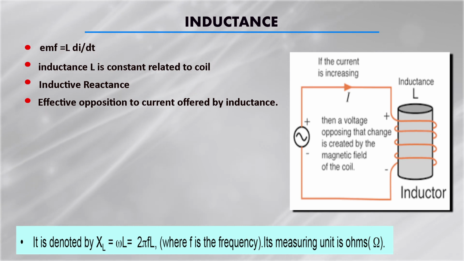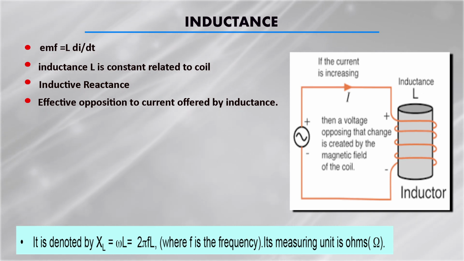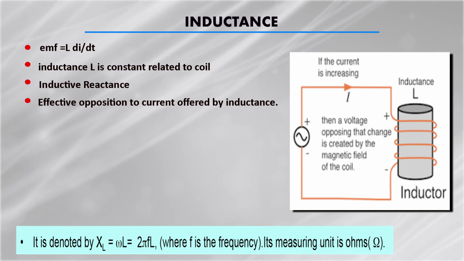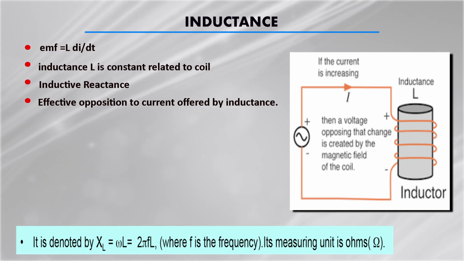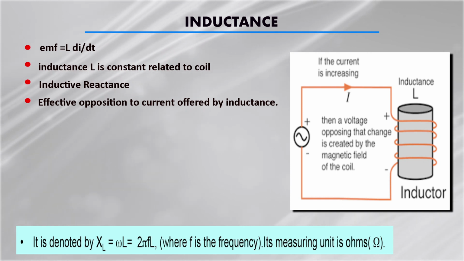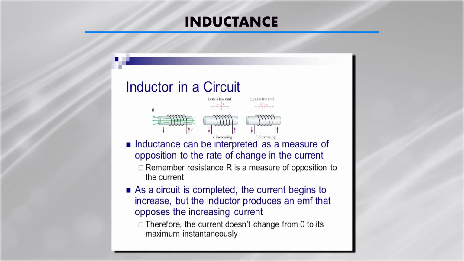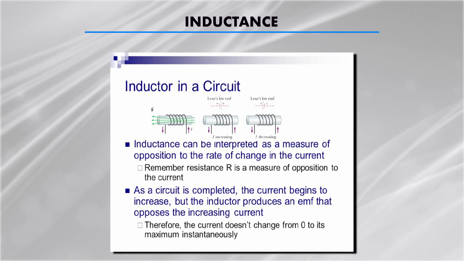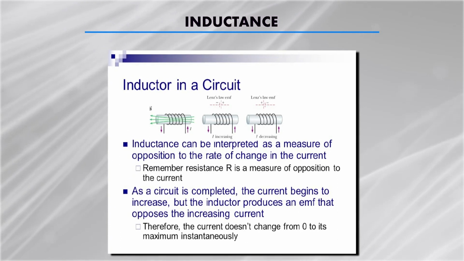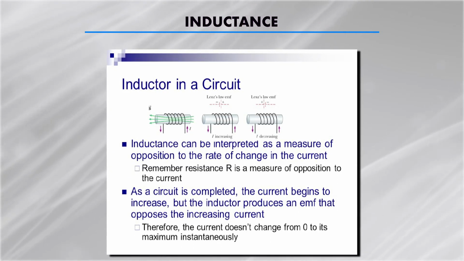So, XL is equal to omega L, where omega is 2 pi f, f is the frequency, multiplied by L. So, you can express this inductive reactance as 2 pi fL. More L means more reactance, and more frequency means more reactance. So, you can get the relation between these parameters by this expression.